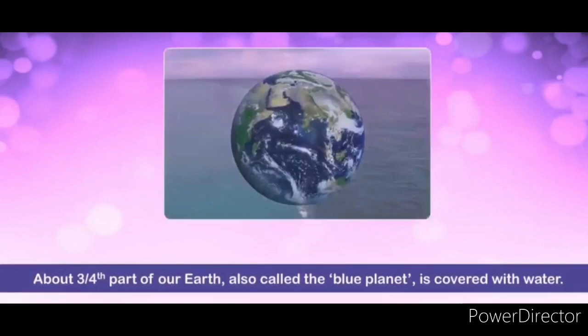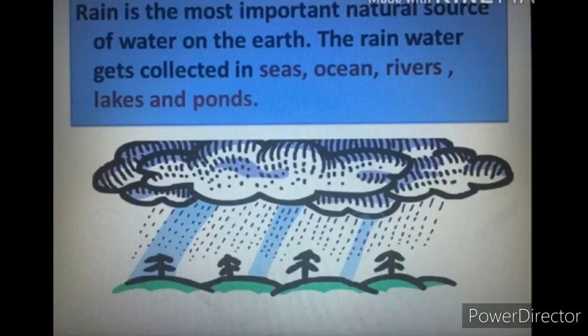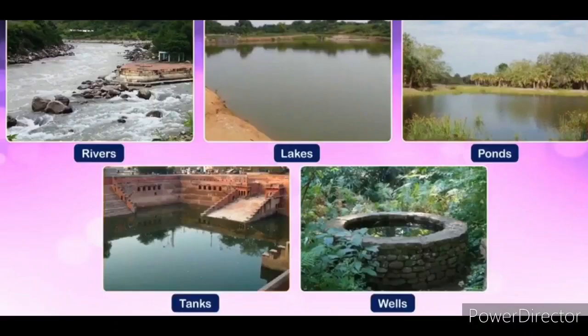Now we see about the sources of water. Rain is the most important natural source of water on the earth. The rainwater gets collected in seas, oceans, rivers, lakes and ponds. See this picture, children. The main sources of water are rain, rivers, lakes, ponds, tanks and wells.